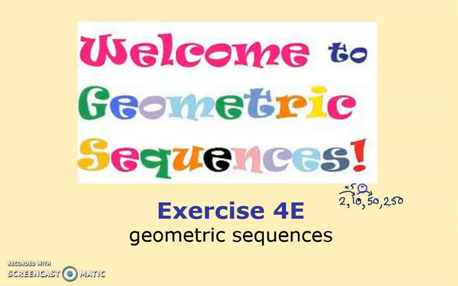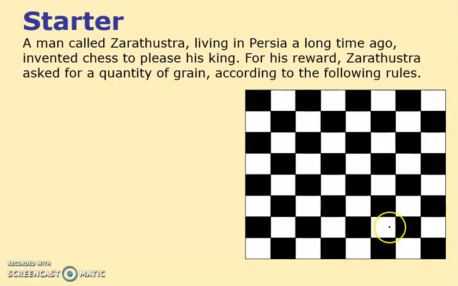So unlike arithmetic sequences where you add on the same number, here we're times-ing by the same number each time. I mean, you can divide as well. So if I pick a bigger number like 1024, and each time I'm going to divide by 4. So I reckon that's 256. Divide by 4 again. I reckon 64. So doing the same thing each time. Divide by 4 again. I get 16. You can see I can keep doing that. And eventually I'll get decimals, which is fine. You're allowed to do that. You can keep going. These are geometric sequences. Either times or divide by the same amount each time.